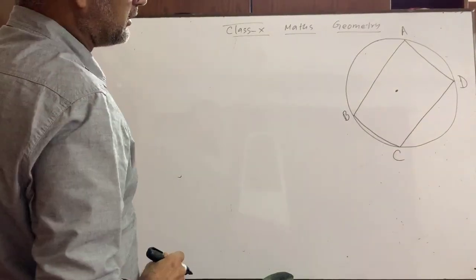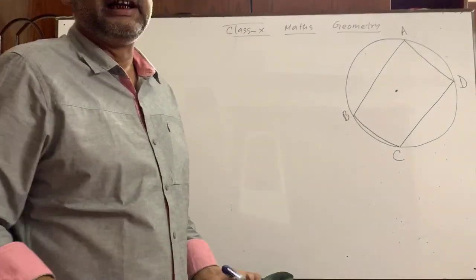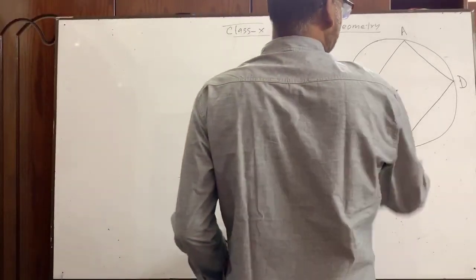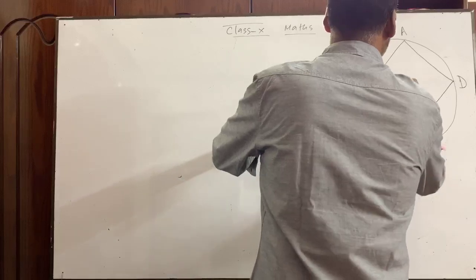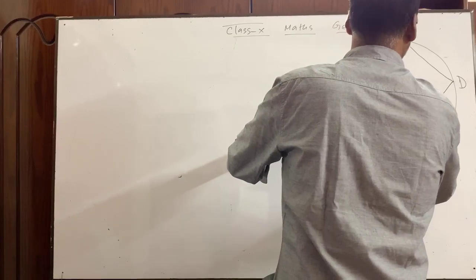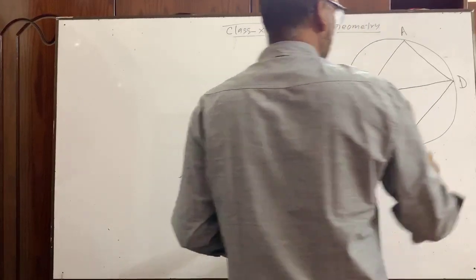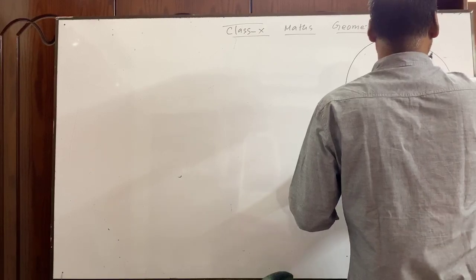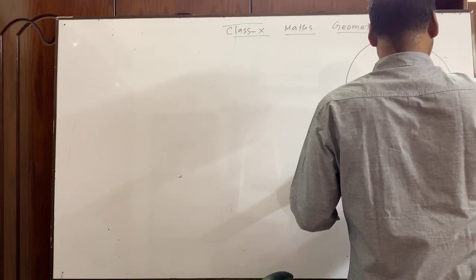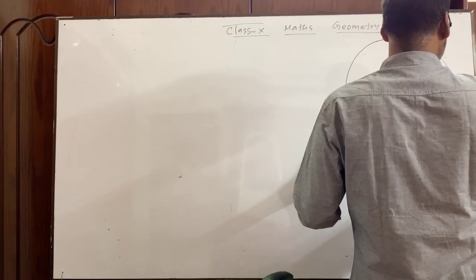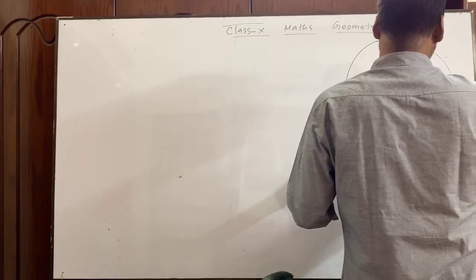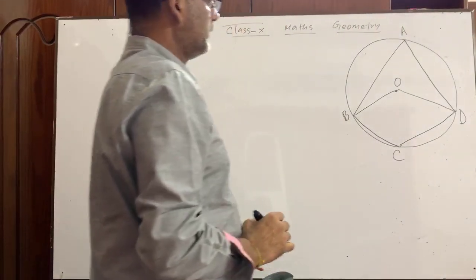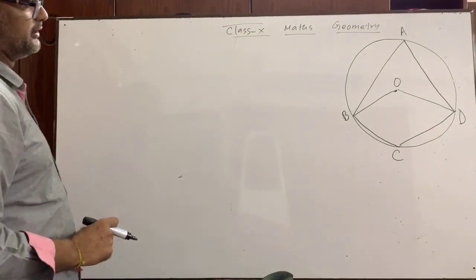That is, the quadrilateral ABCD is inscribed in a circle. Okay? And it is the center, right? Suppose this is O. Or I can draw the circle again like this. This D can be here. Suppose this is D, this is O. You see the figure.